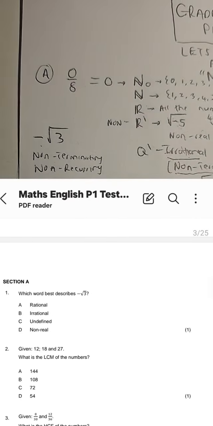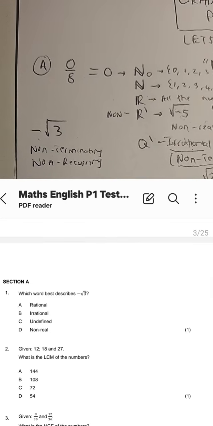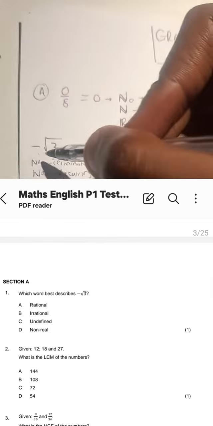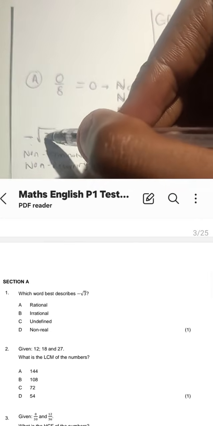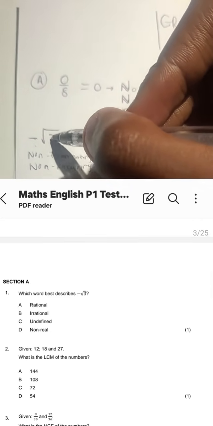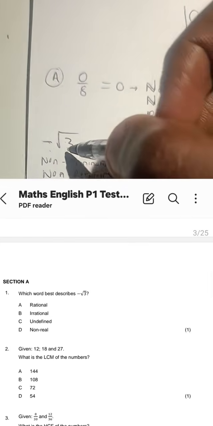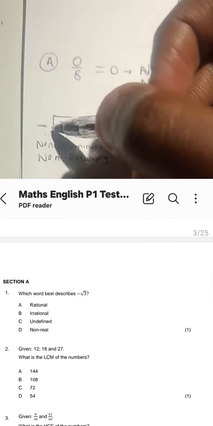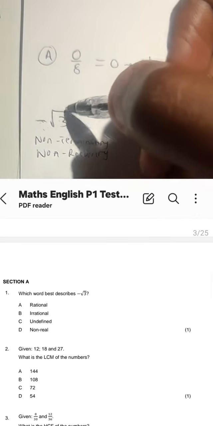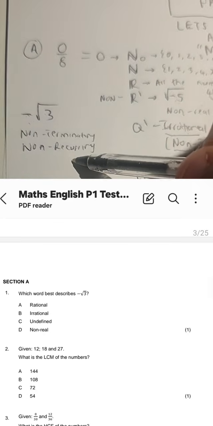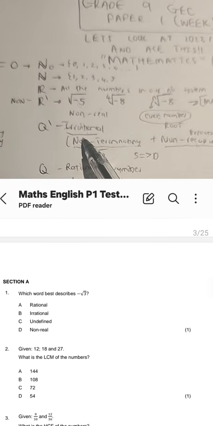So this here, guys, is a typical what? It's an irrational number. Remember, the negative sign is outside the square root. If the negative number was inside the square root, we'd say this is a non-real number, but this negative sign is outside. You put the square root of 3 and it gives you a non-terminating and non-recurring decimal. And what did we say, guys?